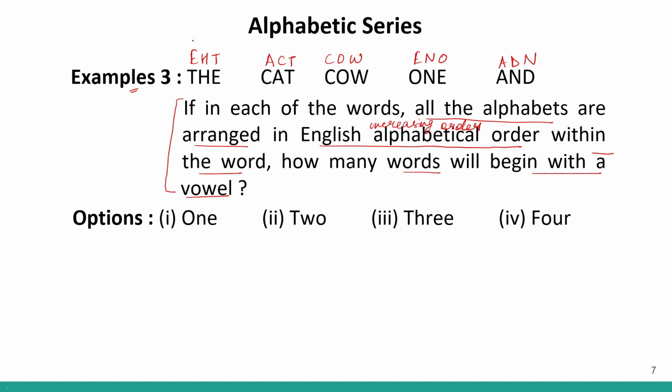And how many words will begin with a vowel? I see this beginning with a vowel. This also begins with a vowel. Is C a vowel? No. E is a vowel. This is beginning with a vowel, and this is also beginning with a vowel. So there are how many words? 1, 2, 3 and 4. There are 4 words that will begin with a vowel. Therefore, my answer will be option number 4, 4. Clear?